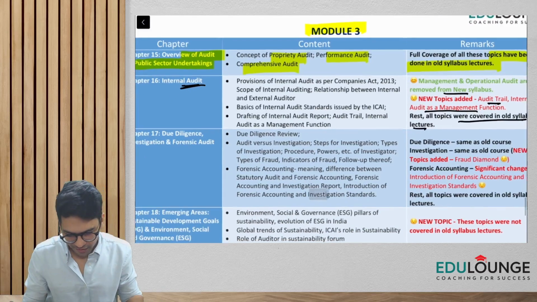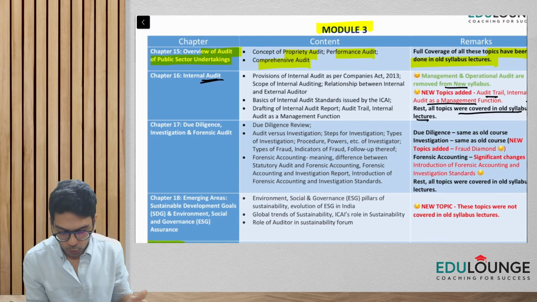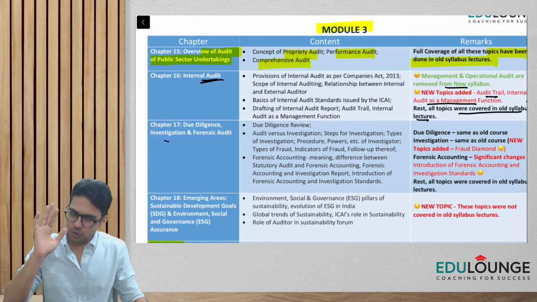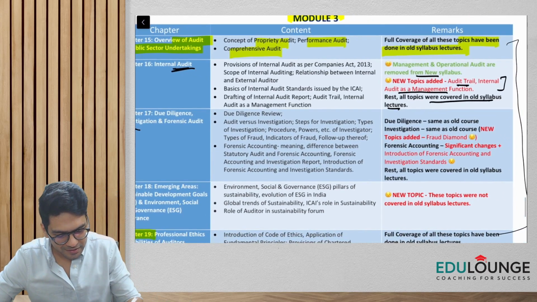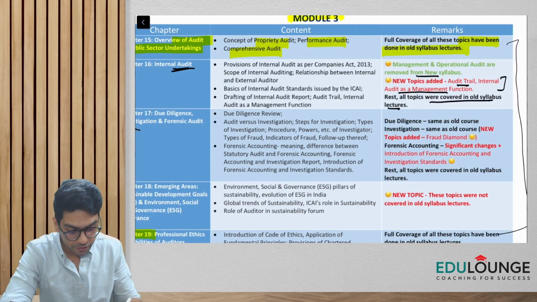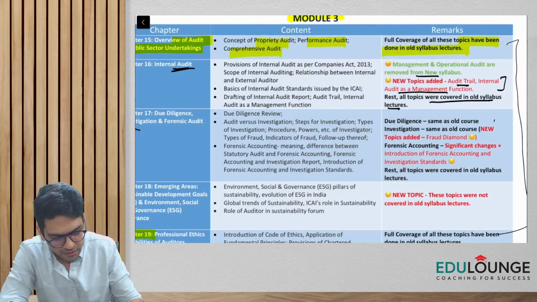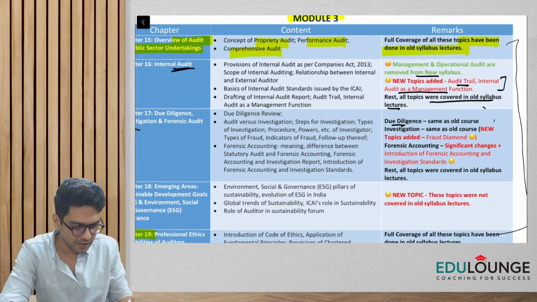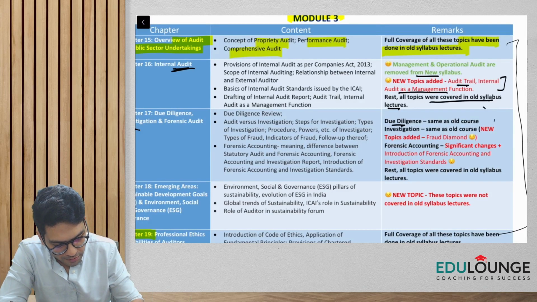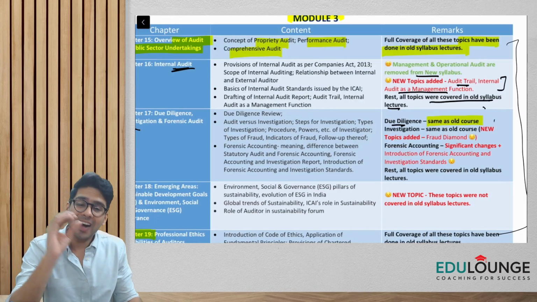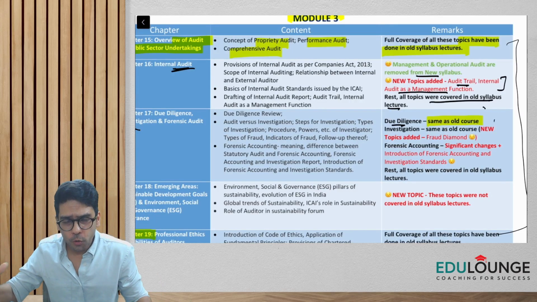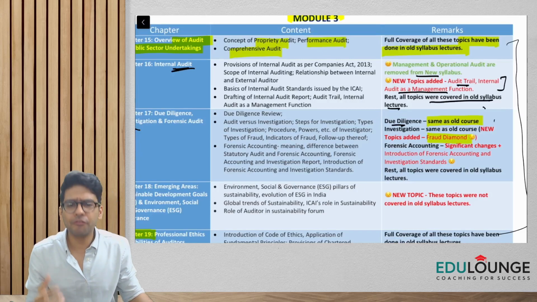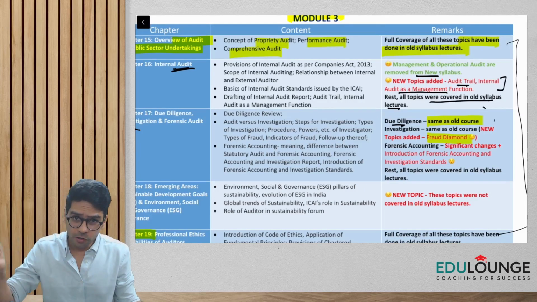Okay. All right. Now, going ahead, chapter number 17, due diligence, investigation, and forensic audit. This is a fairly easy chapter which was there in the old course also. Guys, please understand there are three parts: due diligence, investigation, and forensic audit. Now, what has happened here is this. Due diligence is totally same as the old course, so you can still resort to watching the lectures. Under investigation also, you can totally refer to the old course lectures, but there is a new concept which is added, which was basically about the fraud diamond concept. This is a new concept which is not there in the old course.